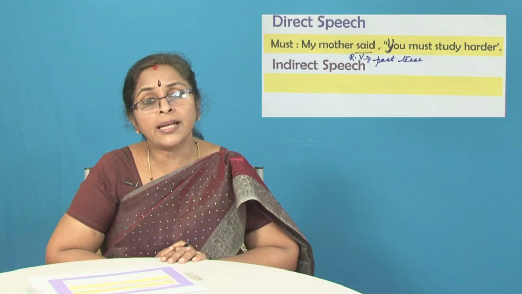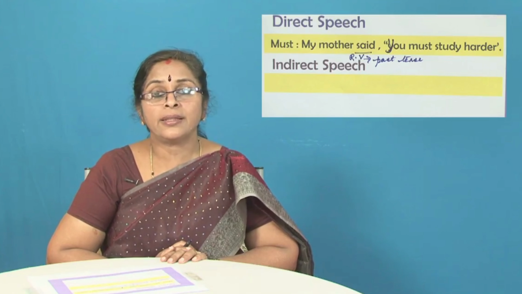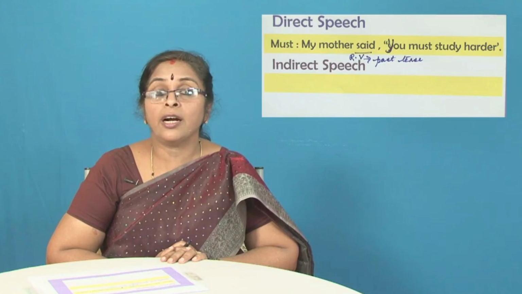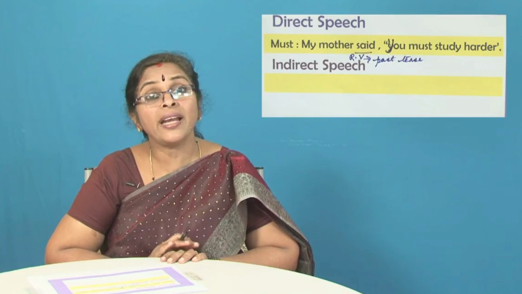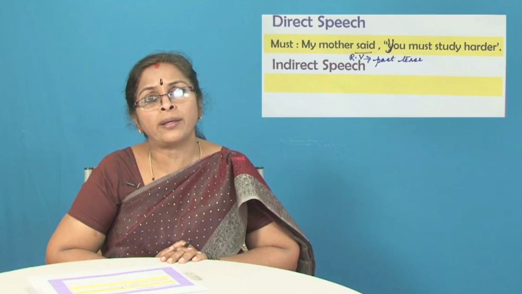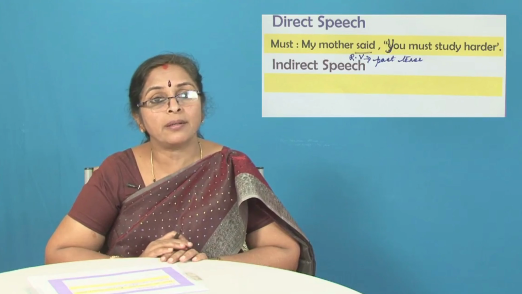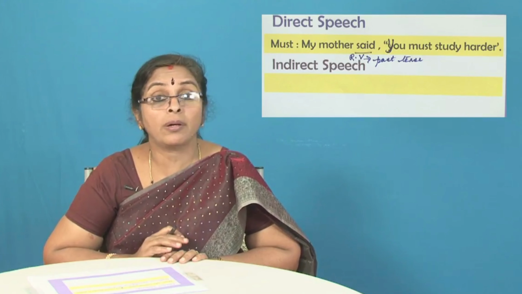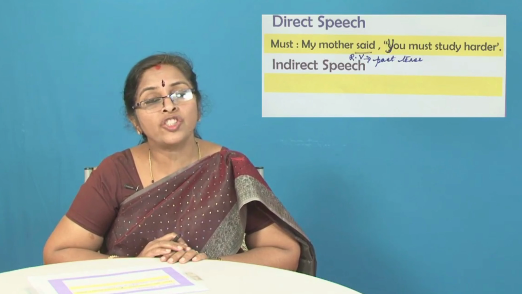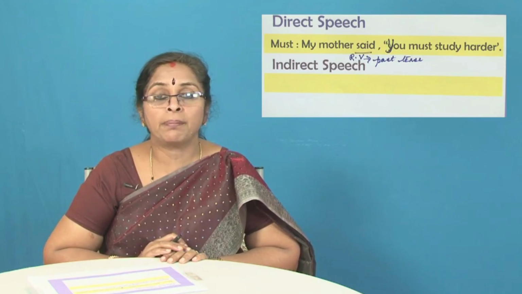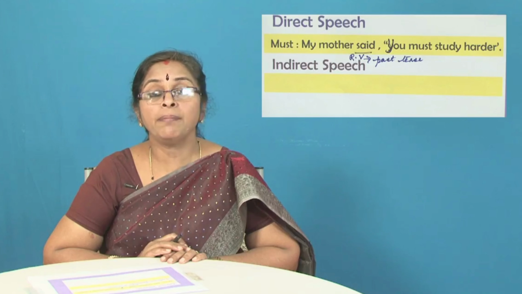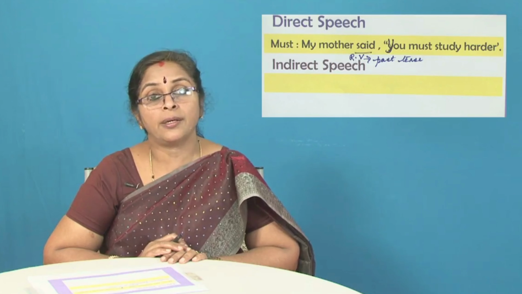So, we'll put it as my mother said that I should study harder. Now, let's take I as the appropriate one. The reason is this particular speaker is speaking about his or her own mother. So, we'll change the you to I. My mother said that I must study harder.